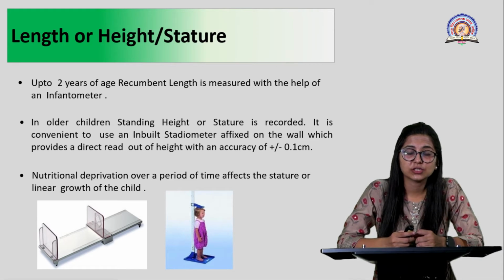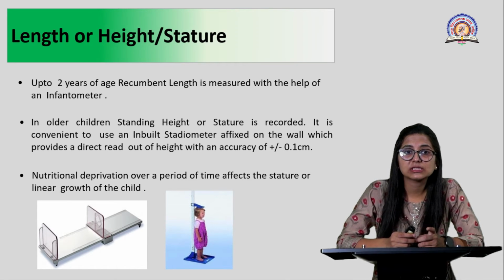Whereas in older children above 2 years of age, because they can stand, their standing height or stature is recorded. It is very convenient to use an inbuilt stadiometer, which is affixed to a wall, as you can see in this image, which will provide you direct readings with very good accuracy. I think all of you must have tried this in hospitals, and the accuracy is plus minus 0.1 centimeters.